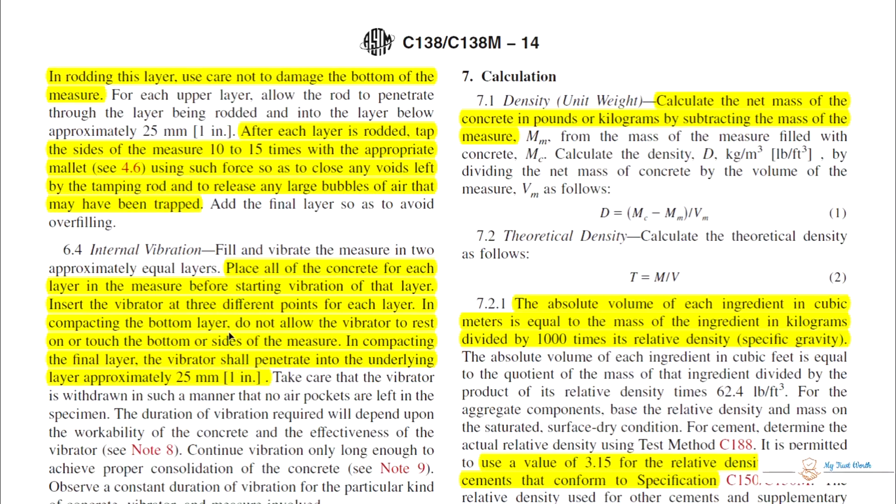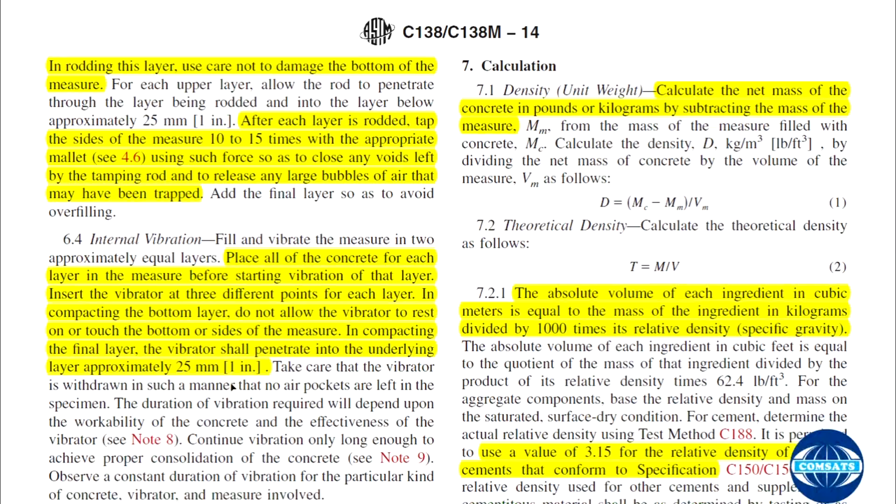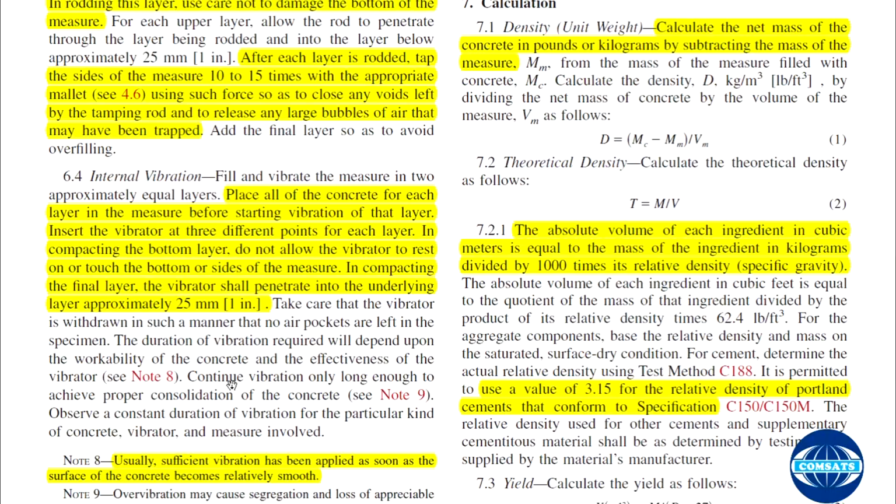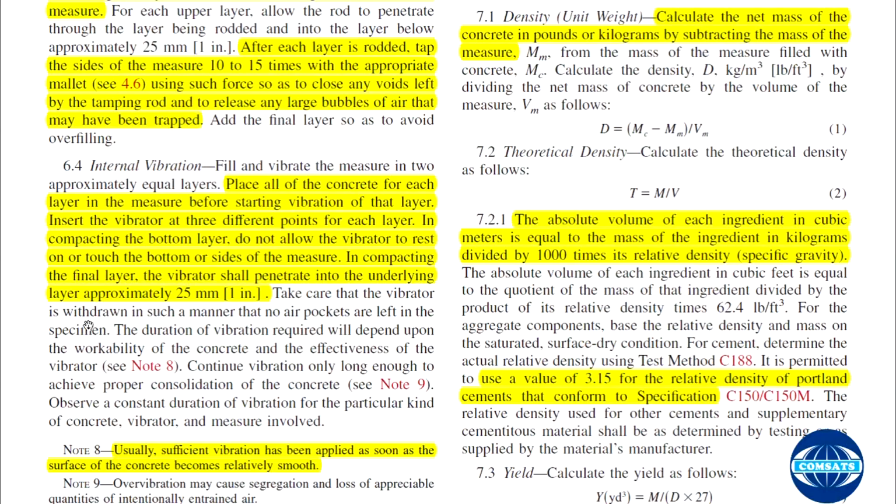So 2 layers, bottom layer and final layer. So when you are vibrating the top layer, your vibrator should be 1 inch in the bottom layer. Take care that the vibrator is withdrawn in such a manner that no air pockets are left in the specimen.